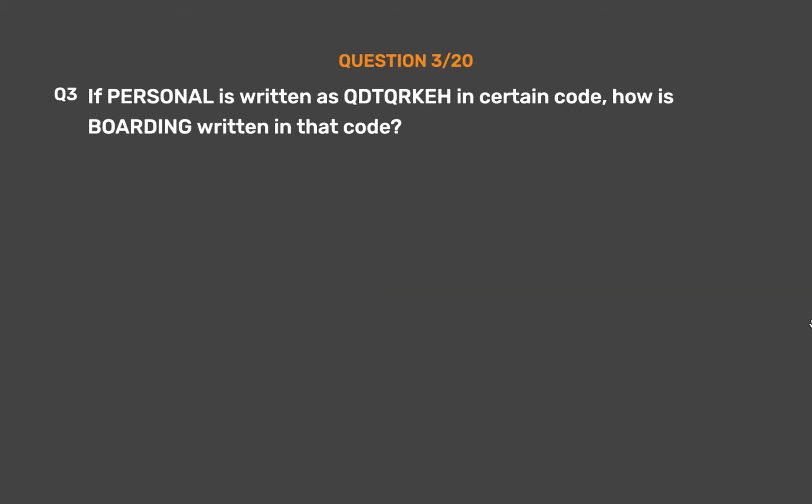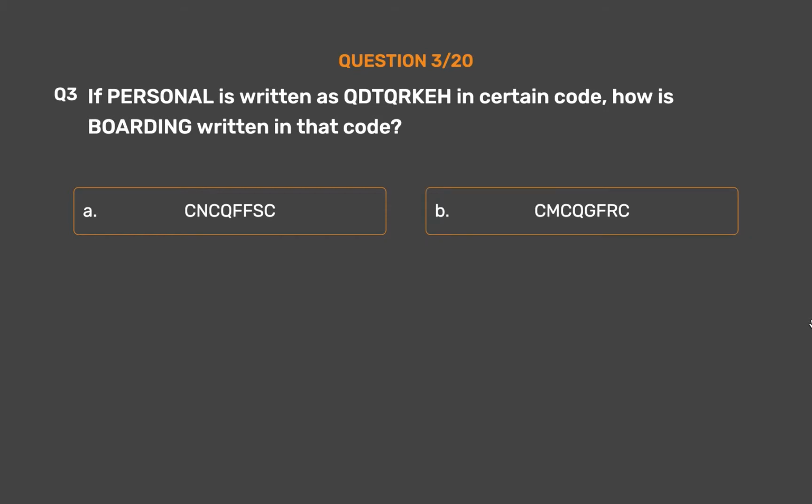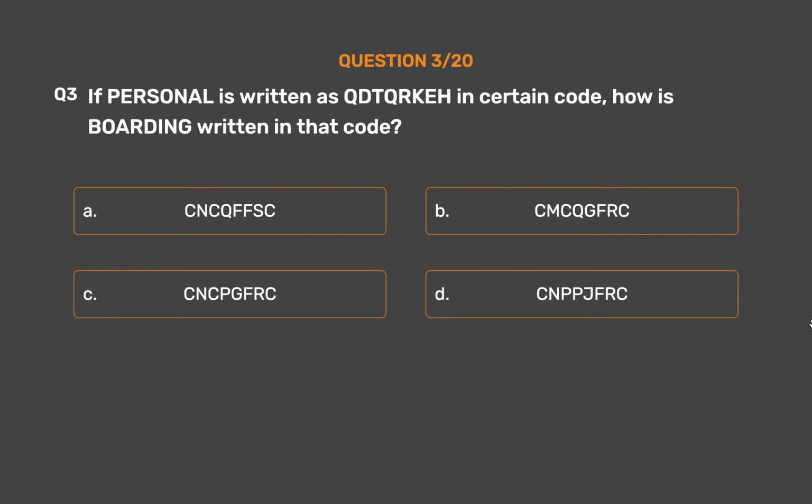Question number 3. If personal is written as KDTKK in certain code, how is boarding written in that code? Option A. CNCQFFSC. Option B. CMCQGFRC. Option C. CNCPGFRC. Option D. CNPPJFRC. Option E. None of these.